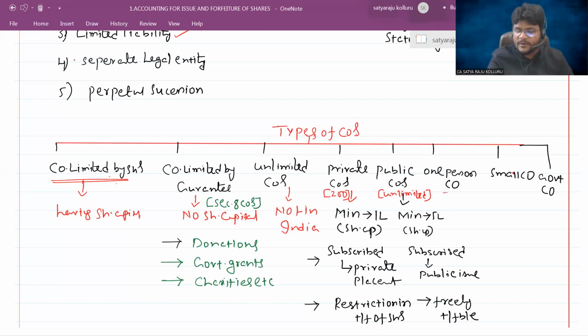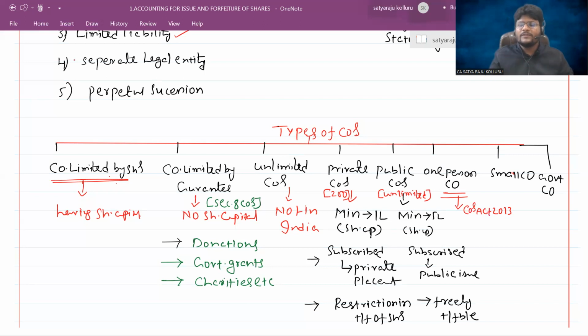Sir, coming to the One Person Company, it is a type of company which evolved through the Companies Act 2013. Before the Companies Act 2013, there was no place for a One Person Company. Sir, for which purpose are One Person Company type organizations established, you know? In the case of a One Person Company, there is only one shareholder. There is only one shareholder. For example, I have plenty of money. I don't want to diversify the ownership to other persons.